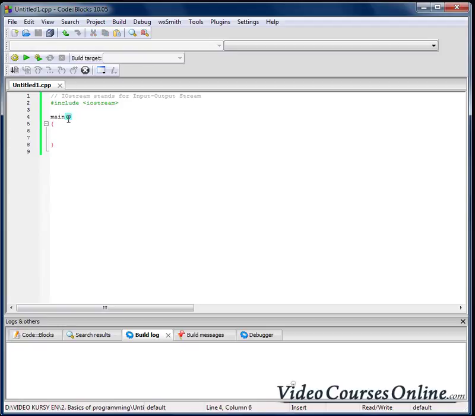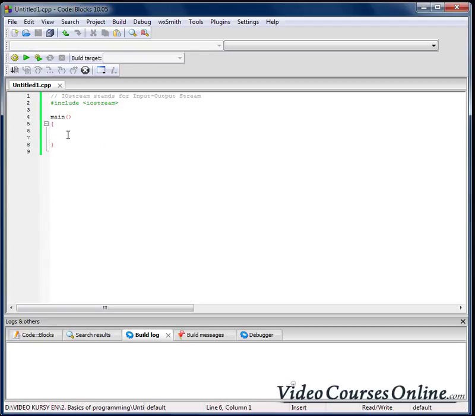Here we also have parentheses, brackets, which are here to declare parameters, but we'll talk about it later, not now. After it, we have two curly brackets. First, the opening one, which is the beginning of our function, and the last curly bracket, the closing one, which is the end of our function. And the thing between those curly brackets is called the body of the function.